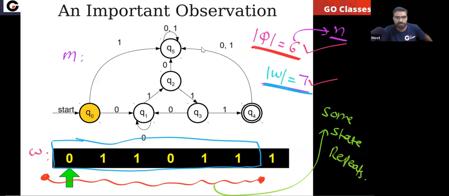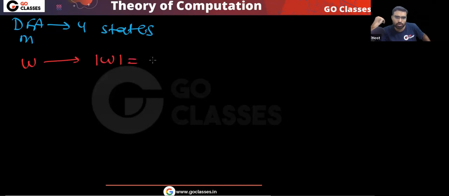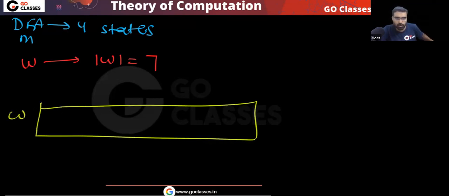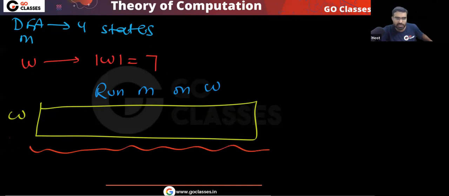What is the reason? The reason is quite simple. Notice, if you have a DFA, let's assume the DFA has 4 states. This is your DFA, and let's assume you have a string, and the string has a total length of 7. This is your W, and if you run this DFA M on W, this is the sequence that you will get, a sequence of states.